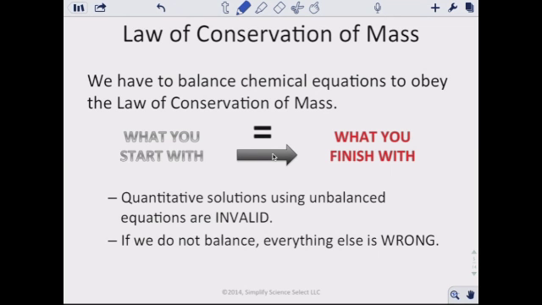Quantitative solutions using unbalanced chemical equations are invalid. So if it's unbalanced, it's not going to work. It's not going to come out. If we do not balance, everything else is wrong. In our next unit, Unit 8, when we get into stoichiometry, that's all based off of a balanced chemical equation. So all of this is about getting that wonderful balanced chemical equation so we can do math with it. If we don't have that, everything else is wrong.